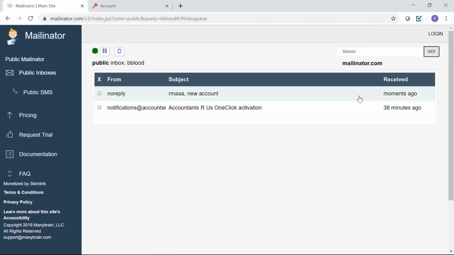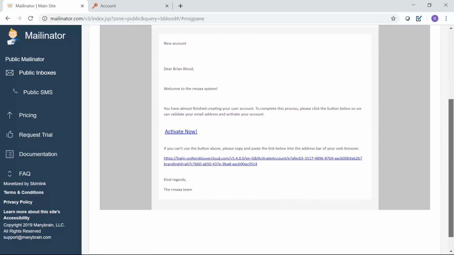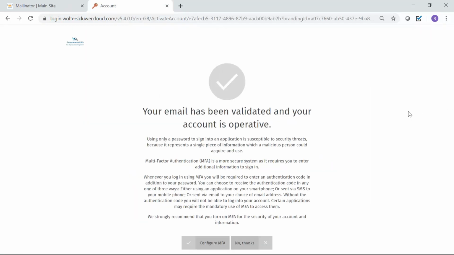Click go, and here's the email. Again, the domain that I have used for my migration, RM AAA, would be replaced with your domain. The client clicks the email, reviews the email here. The sign off at the bottom here can also be customized if you advise us what you want that to say in advance of actually running the migration. The client then clicks on the Activate Now button, and at this stage he's then presented with a screen that will enable him to configure MFA, multi-factor authentication.